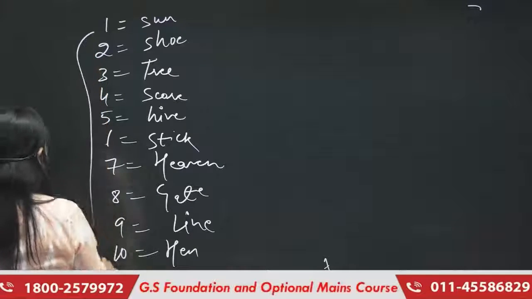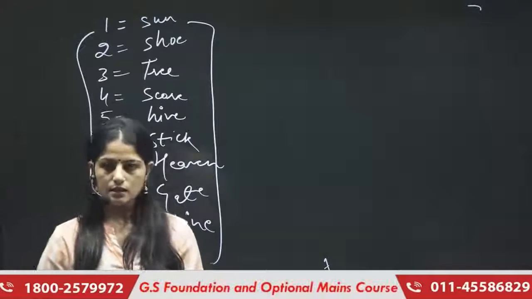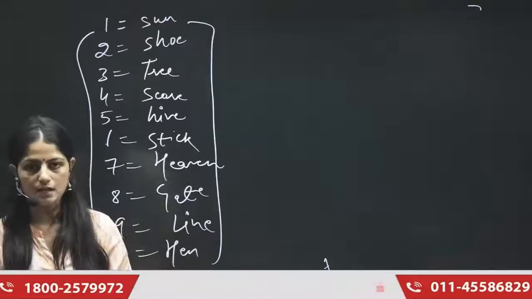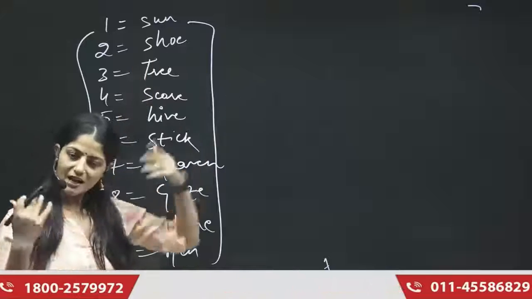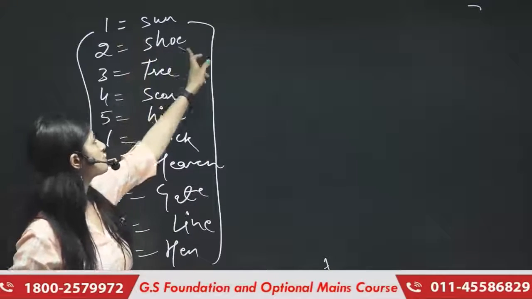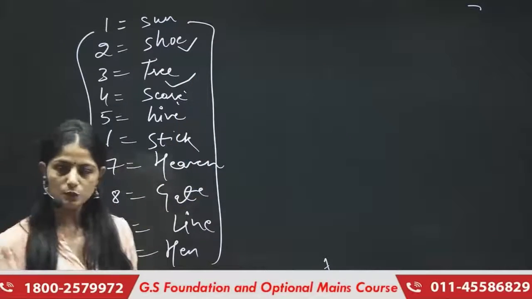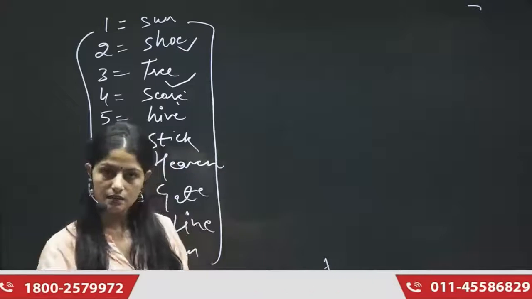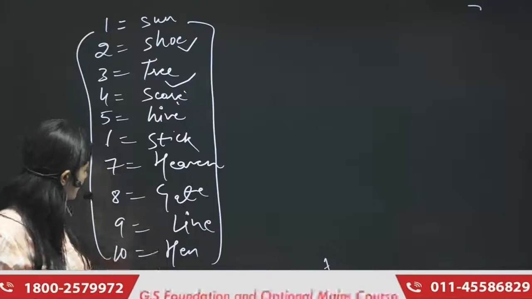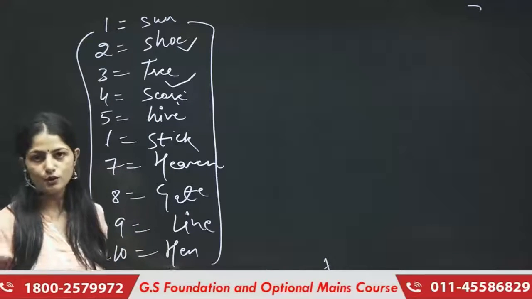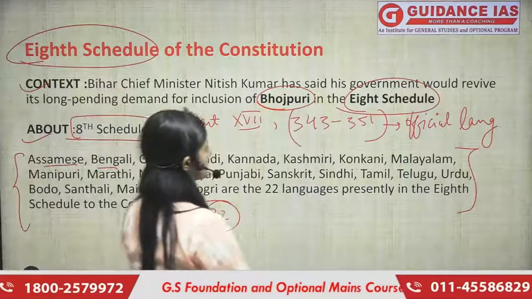Okay. So this is the trick. Suppose you have to memorize 10 points in anything, you can definitely apply this trick. You can make your own story. I have my own story with the sun, with the shoe, with the tree, with the score, with the stick, heaven. Similarly, you can make your own stories in your mind and you can memorize those points. Wherever you have to memorize 10 points, just write it down. I am sure this is going to make your life easier. Okay? Okay. Moving ahead with our next topic.